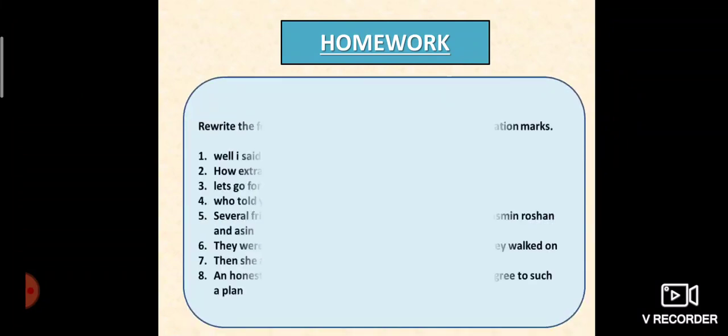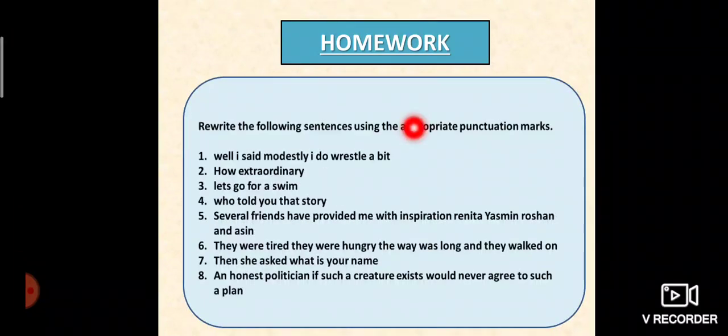So let's see the homework, my dear students. You have to rewrite the following sentences using the appropriate punctuation marks. Well, I said modestly, I do wrestle a bit. How extraordinary. Let's go for a swim. Who told you that story? Several friends have provided me with inspiration: Renita, Yasmin, Roshan, and Asim.